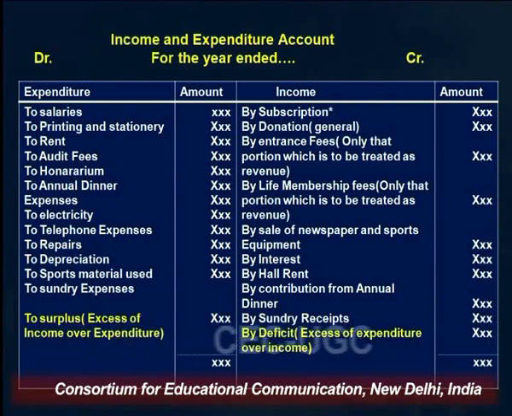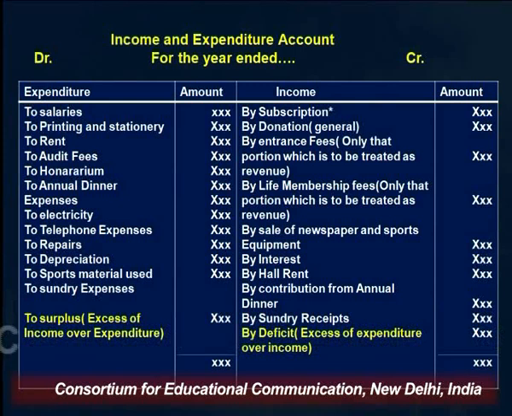The first item which is shown on the expenditure side is salaries, then printing and stationery, rent, audit fees, honorarium, annual dinner expenses, electricity, telephone expenses, repairs, depreciation, sports material used, or any other expenses. So basically all types of recurring expenses are to be shown on the debit side of this account. We have to ignore capital nature expenditures while preparing this income and expenditure account.